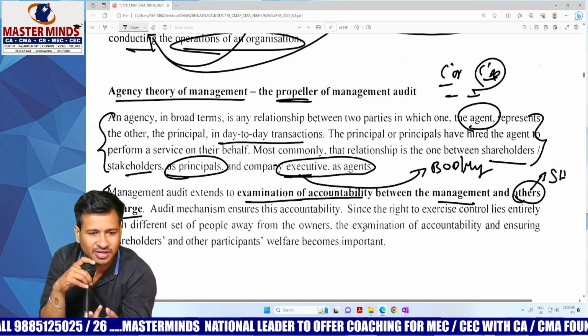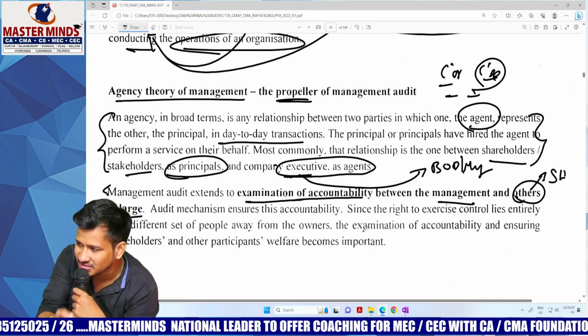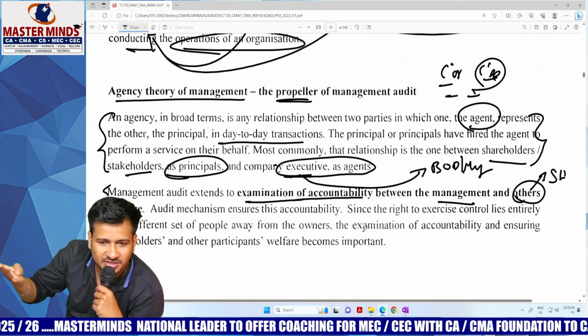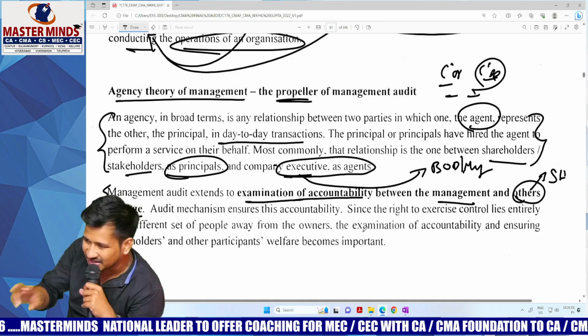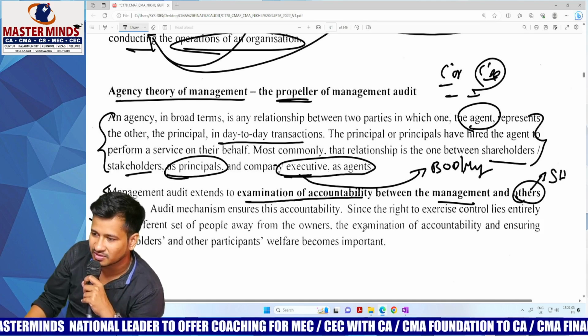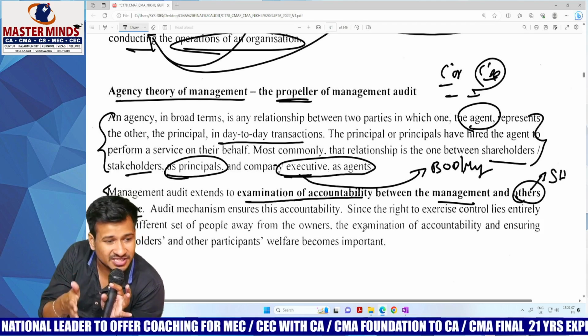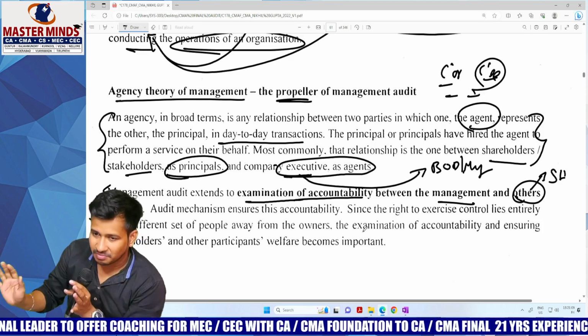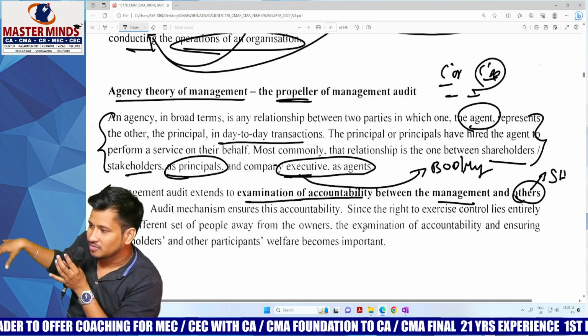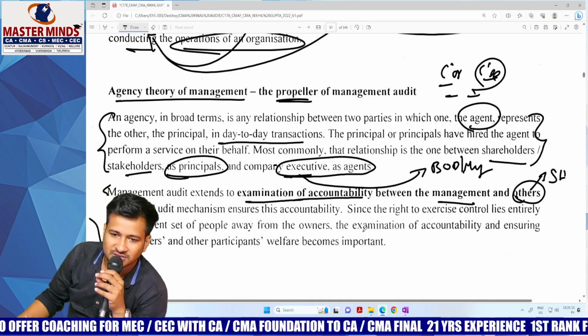Three parties are involved. Number 1 is shareholders, number 2 is company, number 3 is board of directors. You are thinking only of two and leaving out the third. Who are the owners of the company? Ownership is in the hands of. Management will be done by the. Three things or three different aspects.